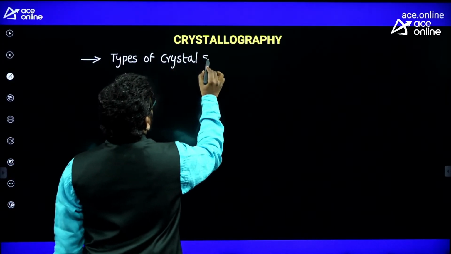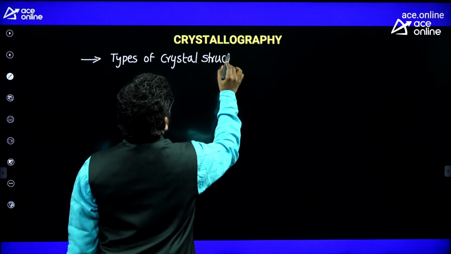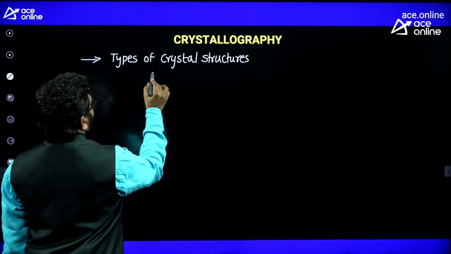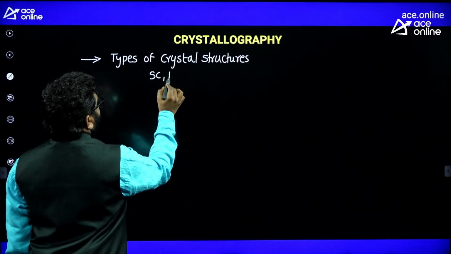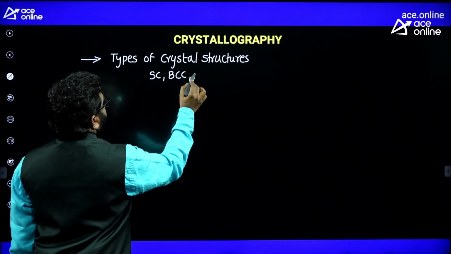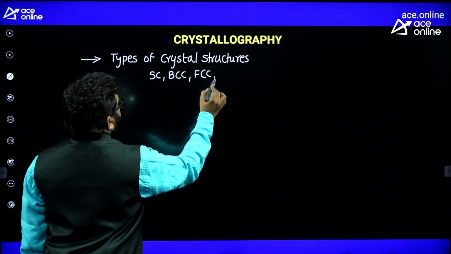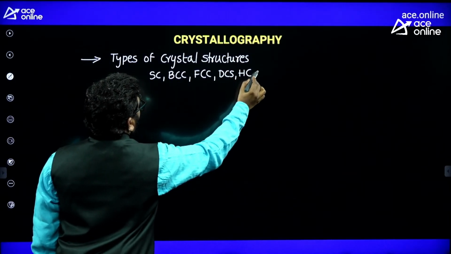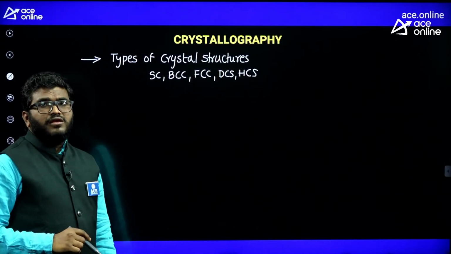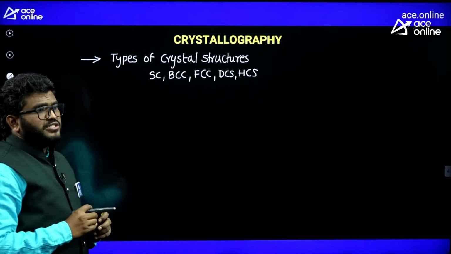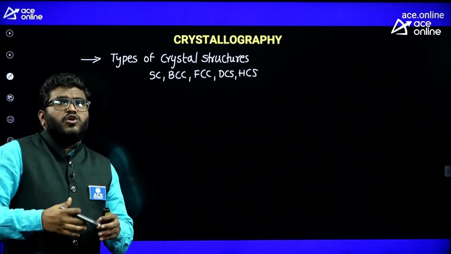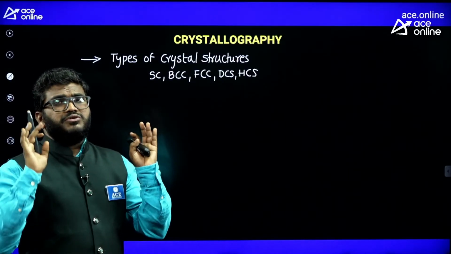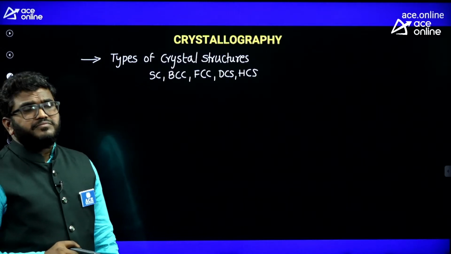Especially you should focus on simple cubic structure, body-centered cubic structure, face-centered cubic structure, diamond cubic structure, and hexagonal close-packed structure. So from these 5 structures, every year or every alternate year, or from the ESE point of view, every year they are asking questions from these 5 types of structures.